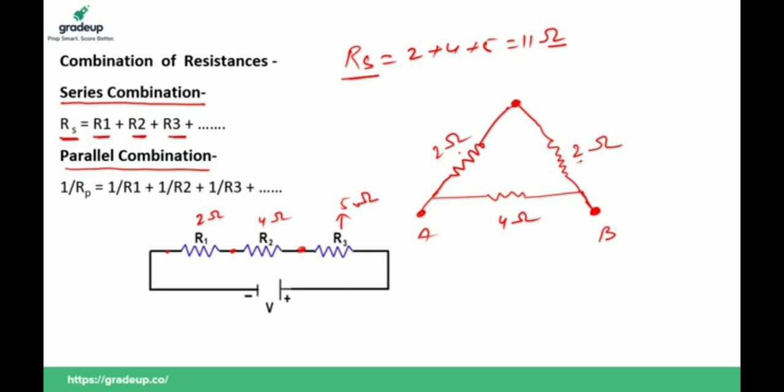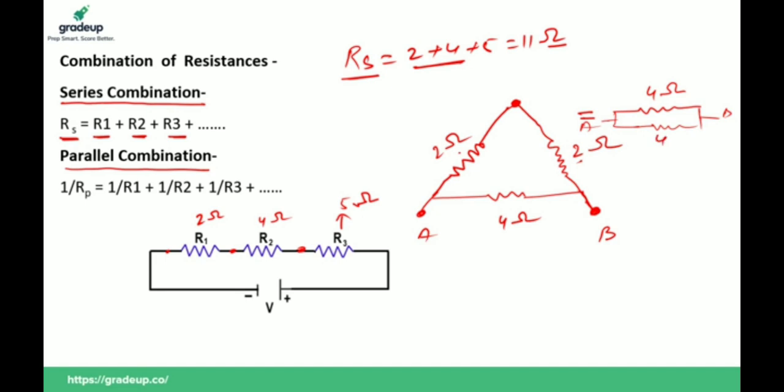So you have to identify which ones are connected in parallel or in series. These conductors are connected end to end, so this is a series combination. When resistors are connected in series, we can simply add them, 2 plus 2, so you can write it as a single resistor of 4 ohm. And this 4 ohm is again connected with a 4 ohm resistor like this. This is A and this is B.